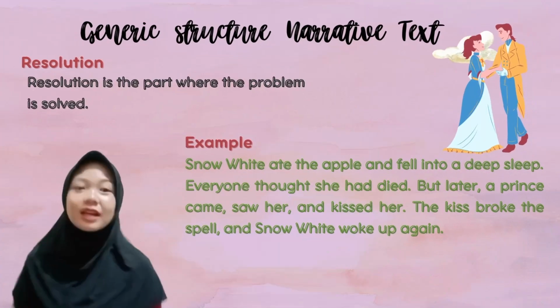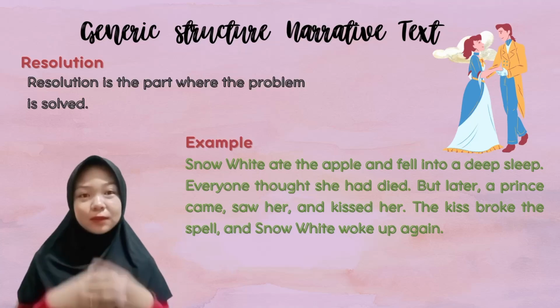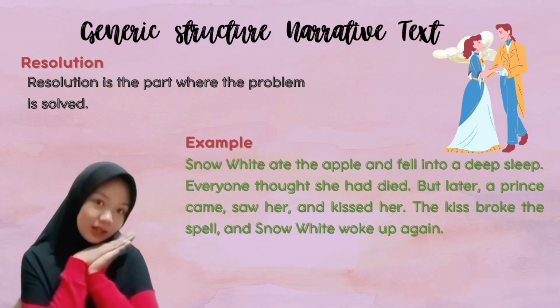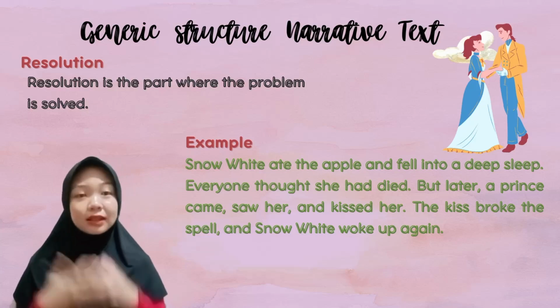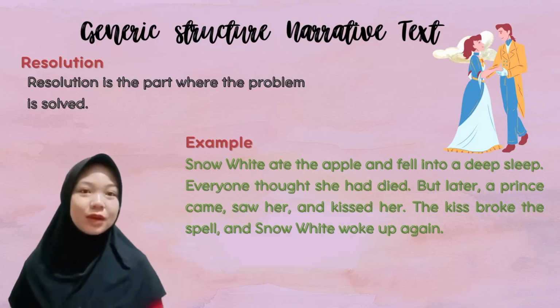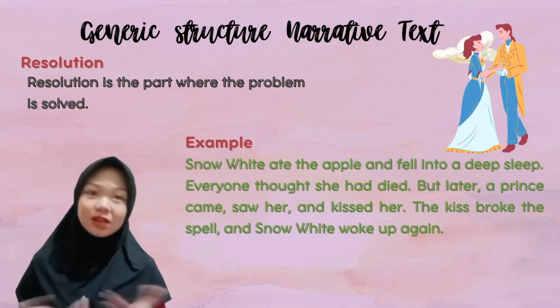The fourth part is resolution. Resolution is when the problem is solved. Snow White ate the apple and fell into a very deep sleep. Everyone thought she was dead, but later a prince came and kissed her. The kiss broke the spell and Snow White woke up again. The problem was solved and she was saved.